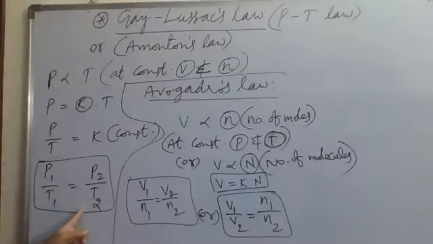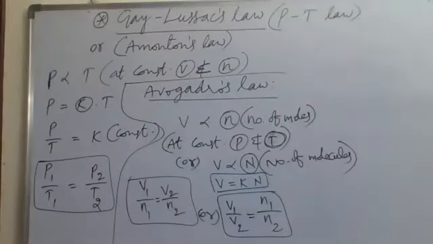From all these laws, we can derive the ideal gas equation. The ideal gas equation can be derived by using Boyle's law, Charles' law, Gay-Lussac's law, and Avogadro's law. So these four laws will be used to derive the ideal gas equation. That we are going to discuss now.